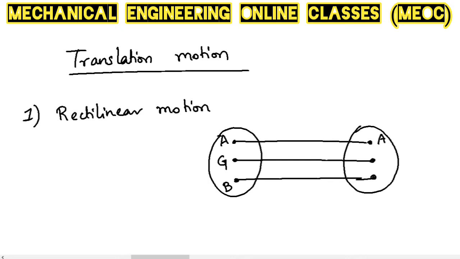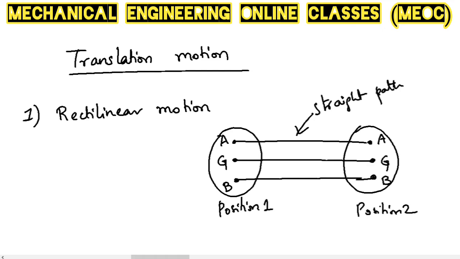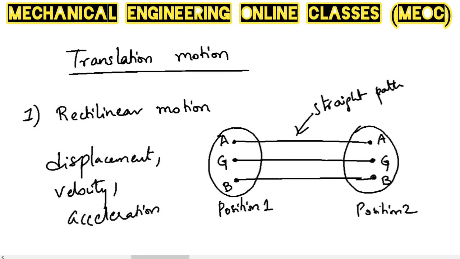So point A is here, B is here and G is here. This is the first position. This is the second position. This is a straight path that the object has followed. So all the particles are moving along the same parallel path. All the paths are parallel. Therefore, the displacement, velocity, acceleration of each and every particle at any instant is the same. So this is rectilinear translation motion.